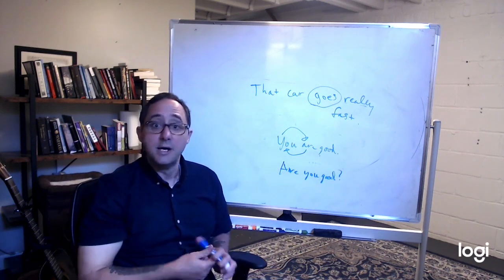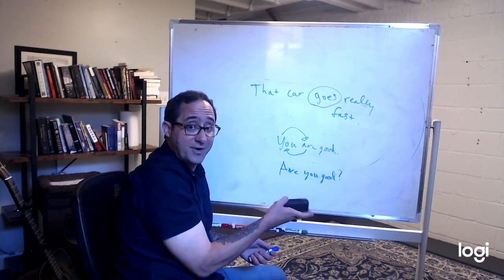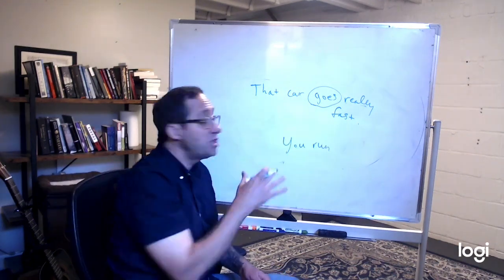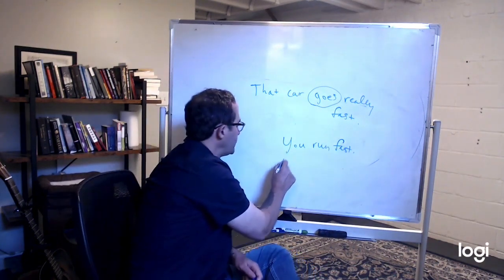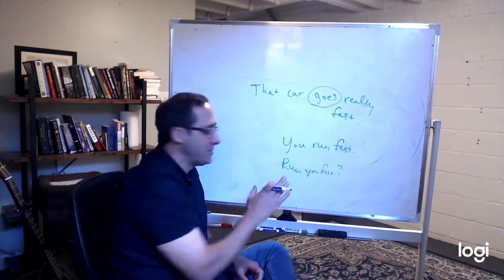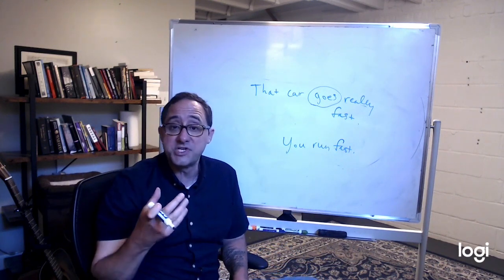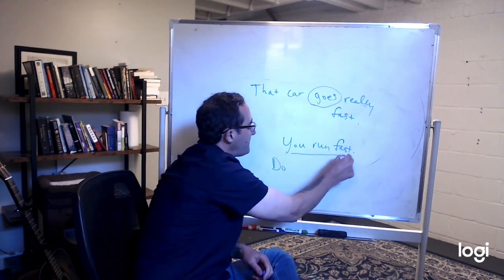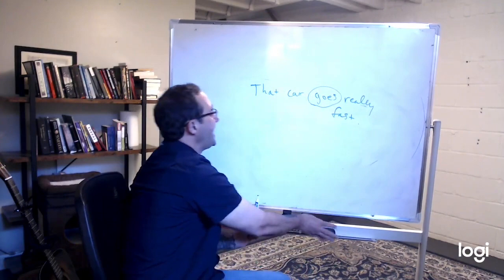Are you good? But if we have another verb, we have to do something different, right? So let's say, I'm talking about your running, and I say, you run fast. How do I change that into a question? Do I say, run you fast? I don't switch these two this time, right? A lot of you know this. I add a do, which is a dummy subject. Do you run fast?